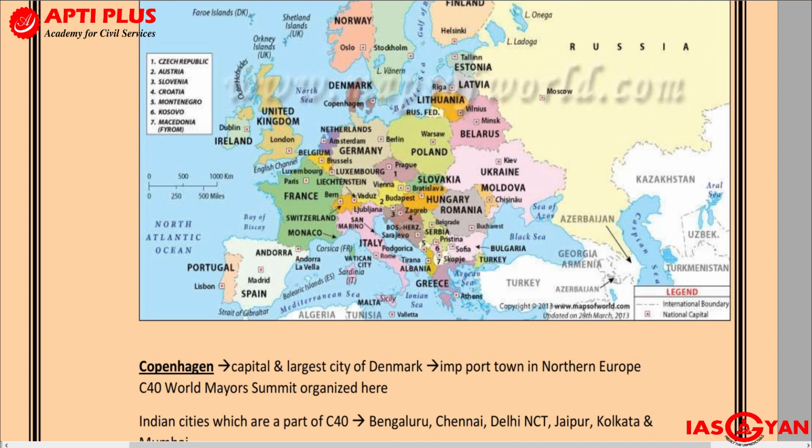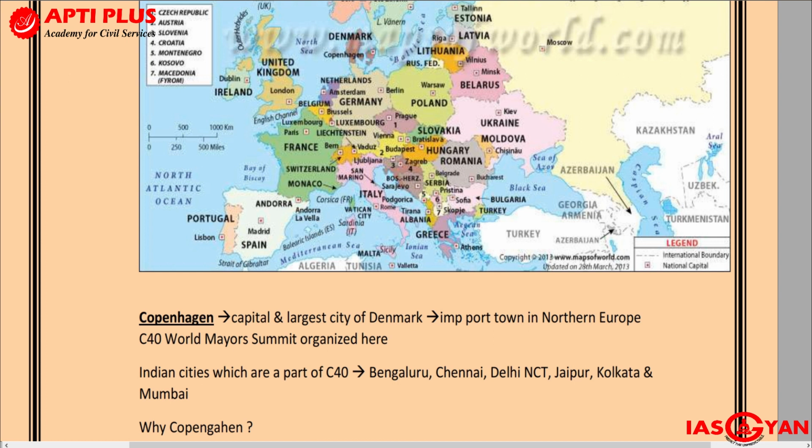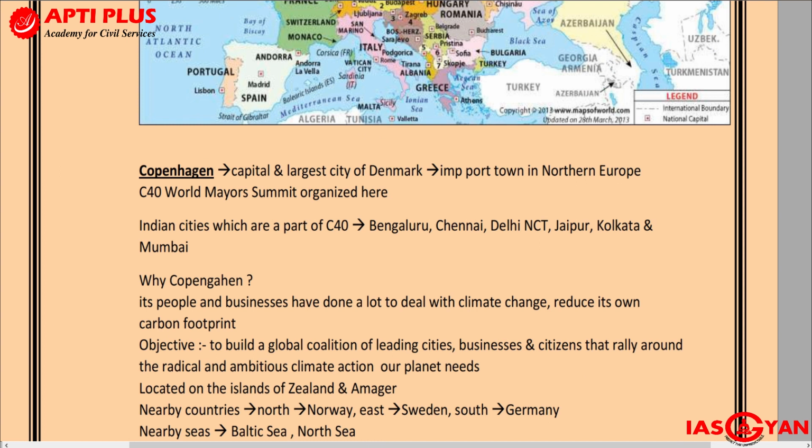Next, some more important current affairs which were in the news. Copenhagen was in the news. What is the speciality? It is the capital and the largest city of Denmark. It is also an important port in northern Europe.